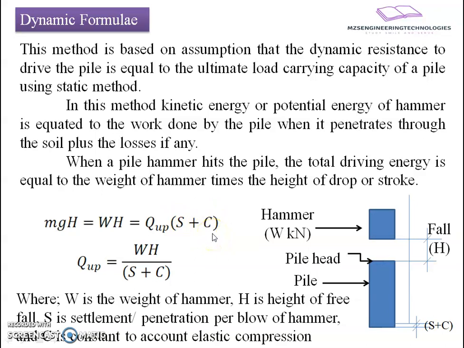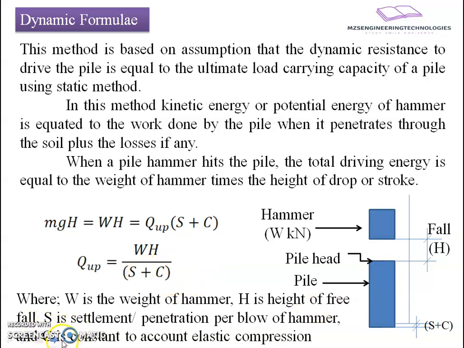By virtue of its property, soil will offer certain penetration against the applied load, and the second one is the penetration S, which is due to the hammering effect. So here, if we are interested to know Q_up, we make the assumption it should be equal, and if I equate Q_up equals WH by (S plus C), this will be the formulation. Now I will call this Q_ep, the ultimate load carrying capacity with reference to the dynamic effects. That's why I say the dynamic formulation will have the basic relation WH divided by (S plus C), where WH is nothing but the external work done, and (S plus C) is nothing but the settlement observed by the pile.